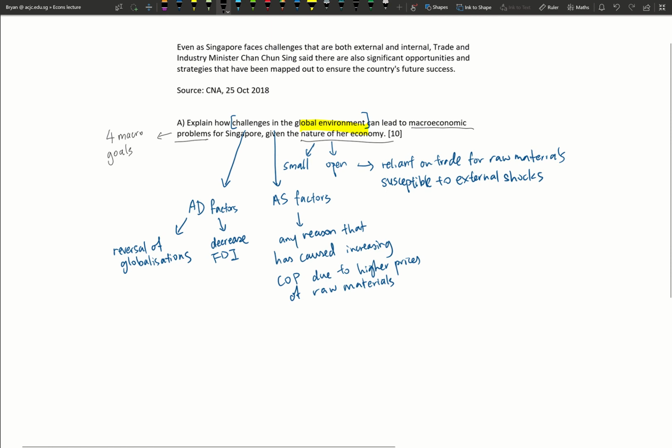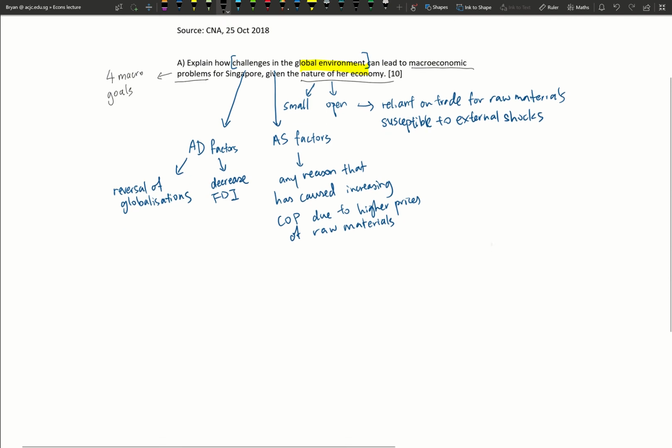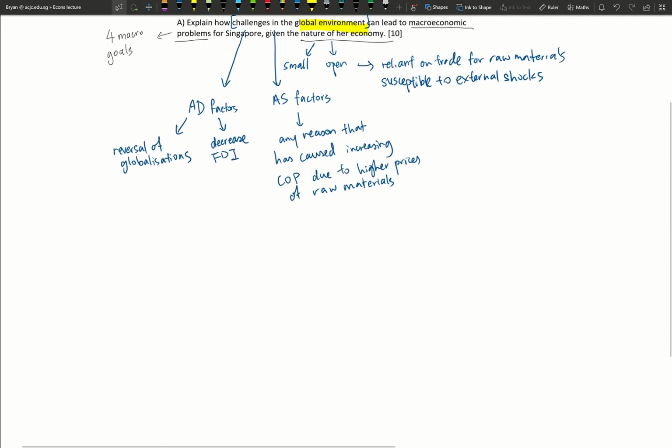So more importantly, how do we structure our essay? It's quite simple. In the first part, the introduction, we would want to give some background of the country we're looking at. In this case, background of Singapore. We said they have a small domestic market, a lack of factor endowment, and are susceptible to external shocks.